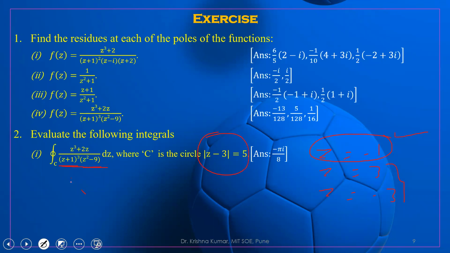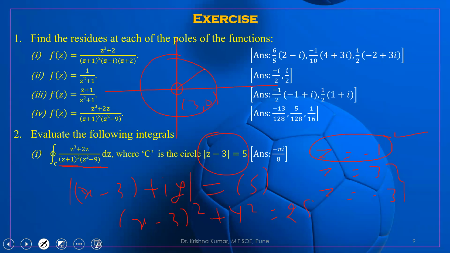It is x minus 3 plus iy equal to 5. If we write x minus 3 whole square plus y square equal to 25, this is a circle like this. The center of the circle is (3, 0) and its radius is 5.